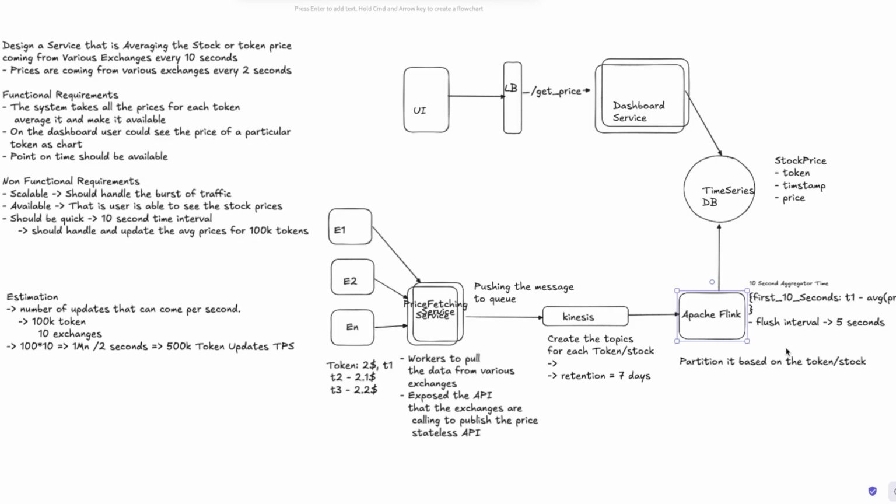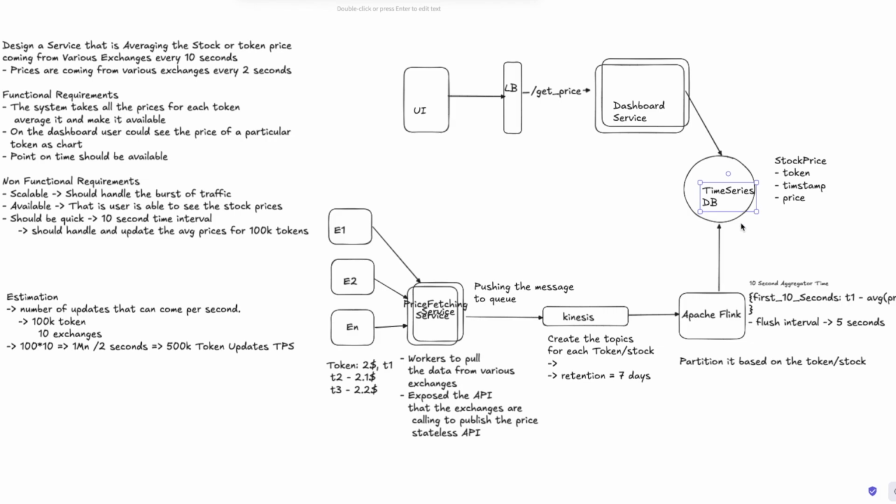Had the time interval been maybe a day, half a day, or an hour or 2 hours, in that case I would have suggested putting it in S3 by the time of whatever it has done. But I think this flush interval would help us, so that whatever is the last one, we can calculate that itself, right? So that is one of the deep dives.